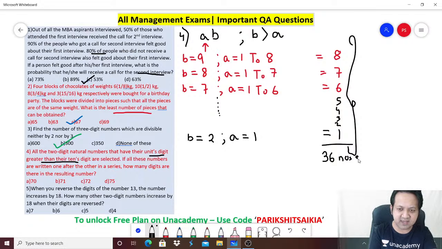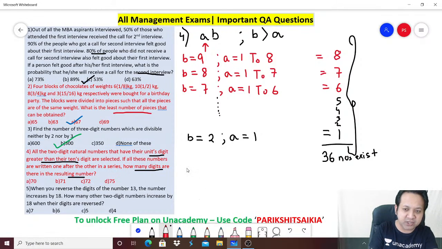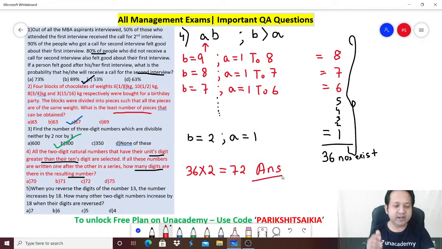Now, what is the question asking? How many digits are there in the resulting number? Remember, you are writing down all such numbers. So there are 36 such numbers, meaning how many digits? Remember, every number is a 2-digit number. So the number of digits will be 36 into 2. So, how many digits? 72. That will be your answer. Did you all get it? 36 into 2, which will get you 72.